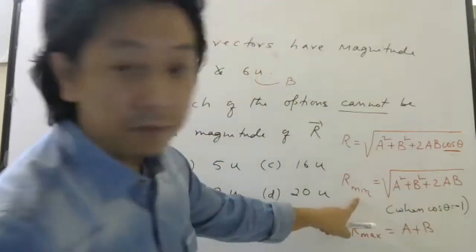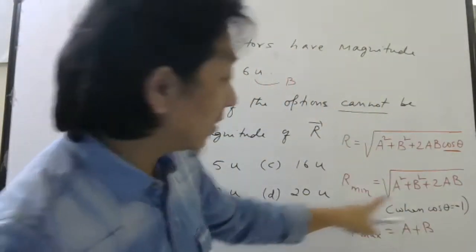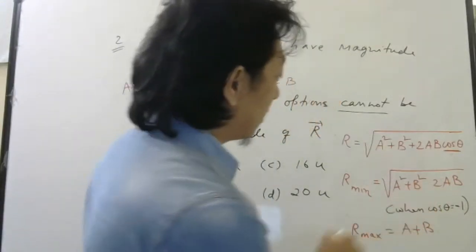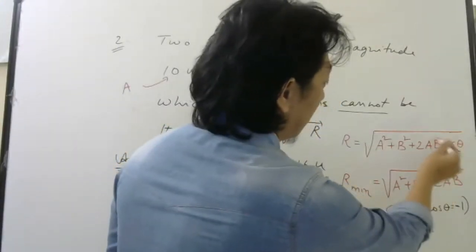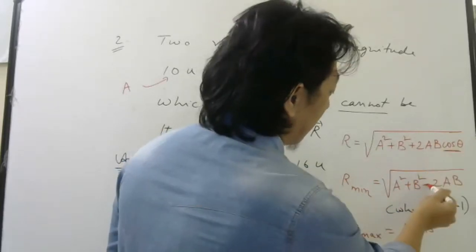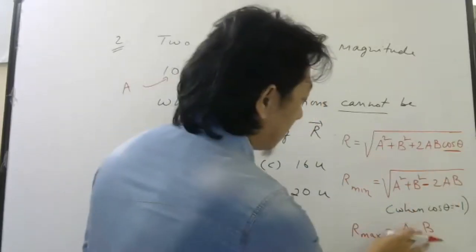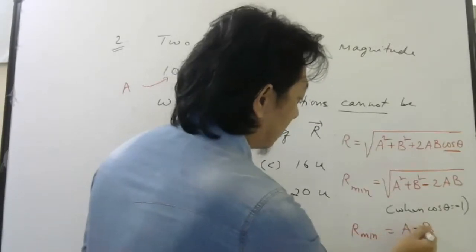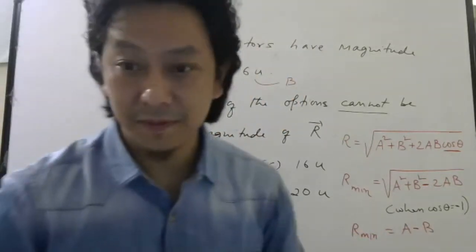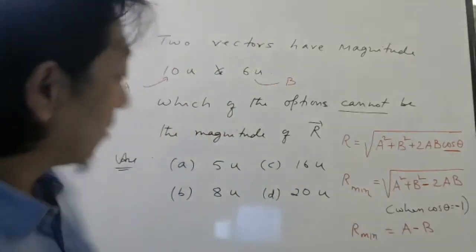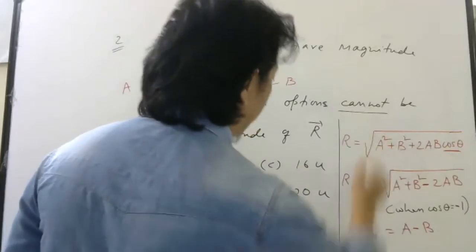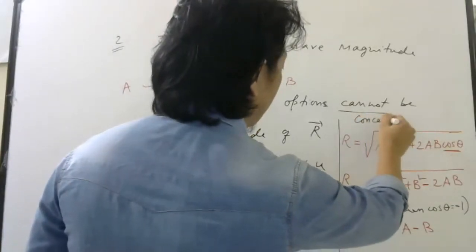When you calculate the minimum value of resultant, cos theta should be minus 1. If cos theta is minus 1, multiply this with minus 1, this will be minus. Then the minimum is A minus B. Correct?